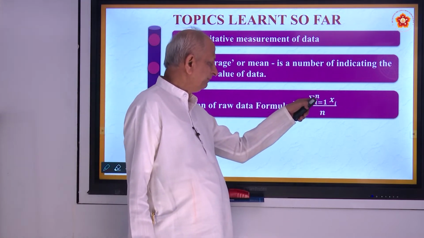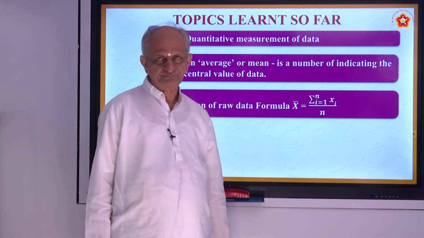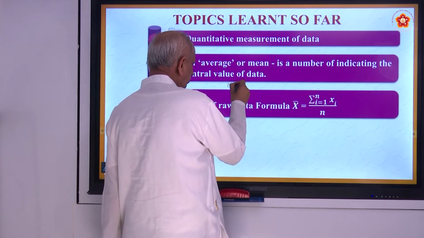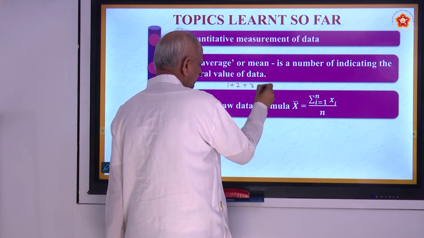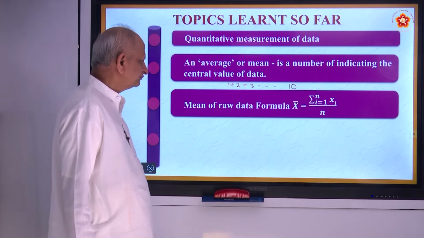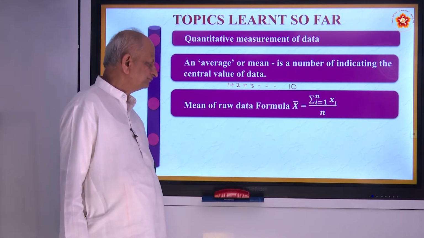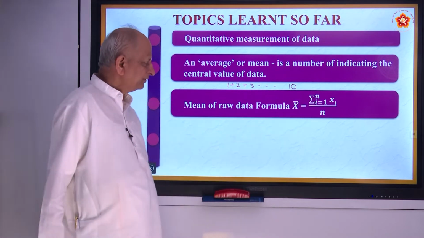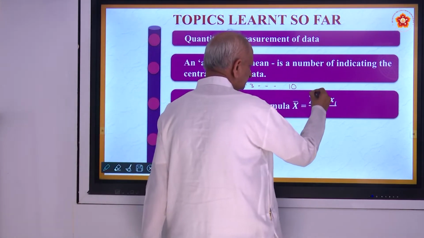You must make sigma of xi. Suppose it is natural numbers, sum means 1 plus 2 plus 3 plus like that up to say 10. These are called raw data. You have to do sum of that. What does the sigma symbol represent?